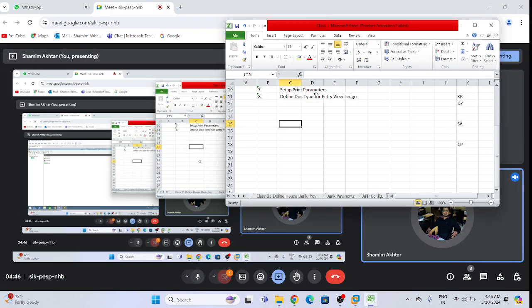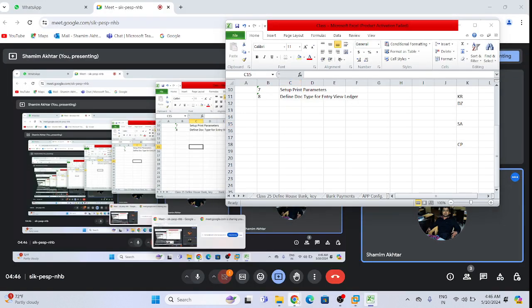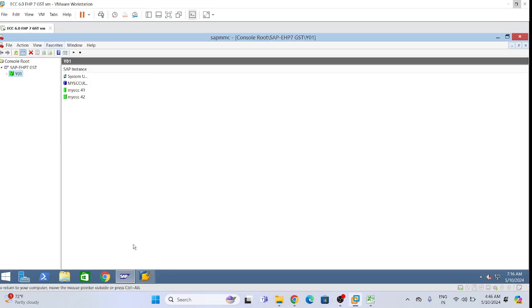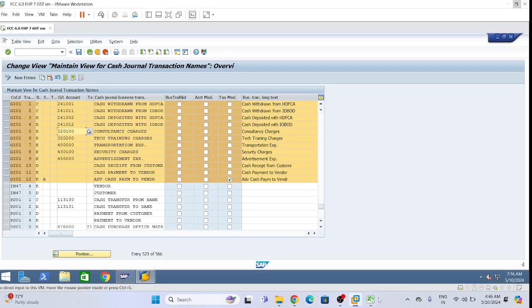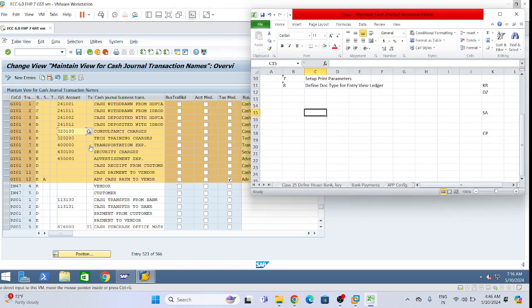Okay. First let's do this one. Let's suppose this consultancy charge is below 10,000, then the company business will make this expense through cash generally, right? Suppose 5,000 is the consultancy charge. What will be the GL entry? The GL entry will be simple: consultancy charges expense account debit, to cash general, cash.